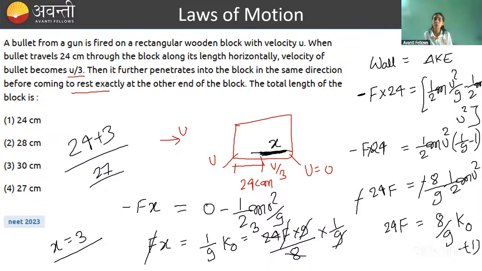So what you have to use here in such type of questions? Work energy theorem. Work done by all forces is equal to change in kinetic energy. You don't have to worry about what sort of force is acting. Okay? You just have to know कि resistive force is acting. Let's say it's F. Work done you calculate. Change in kinetic energy you write. Accordingly, you will be able to get the answer. So this is how you will solve this question.